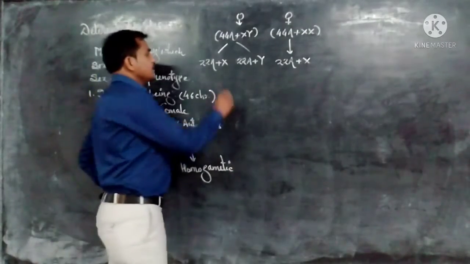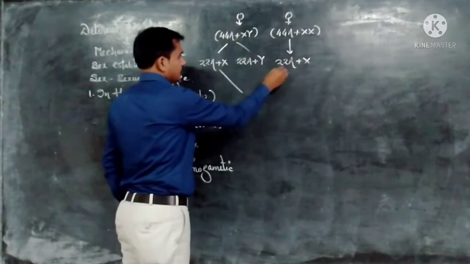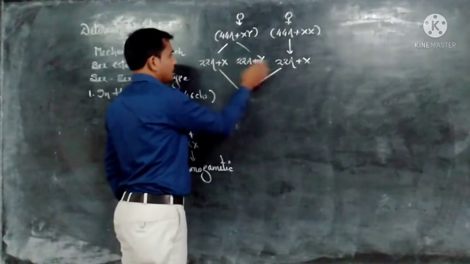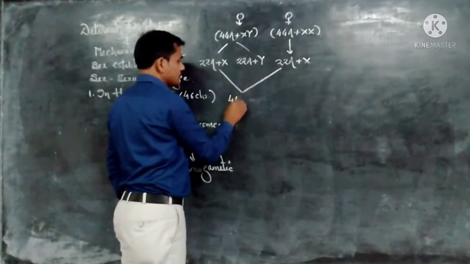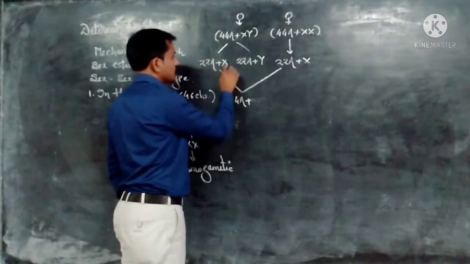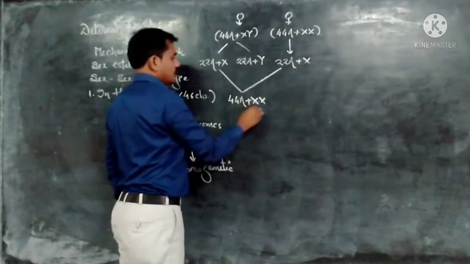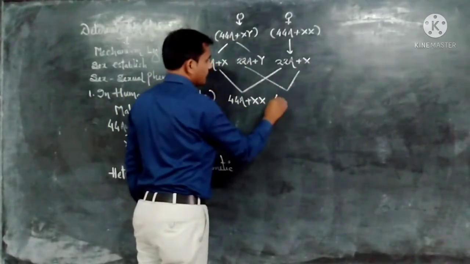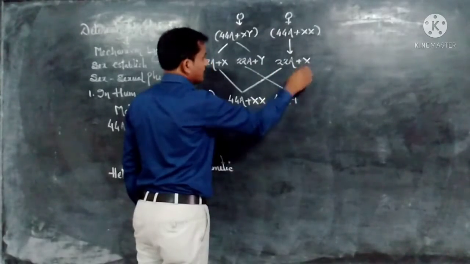Now when a male gamete fuses with a female gamete, fertilization occurs. The resultant offspring is 22 autosomes plus 22 autosomes, that is 44 autosomes plus XX, and another combination is 44 autosomes plus XY.